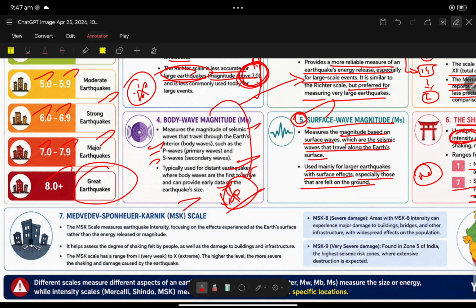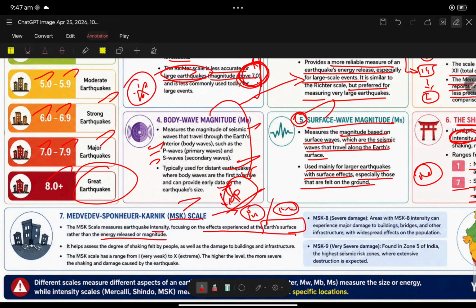Now, Medvedev-Sponheuer-Karnik, that is the MSK scale. The MSK scale measures earthquake intensity, focusing on the effects experienced on the Earth's surface, rather than energy release. UPSC will mainly focus on swapping the words intensity and magnitude.